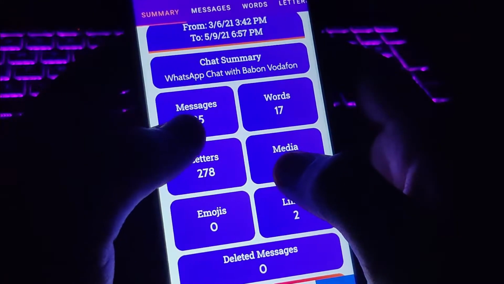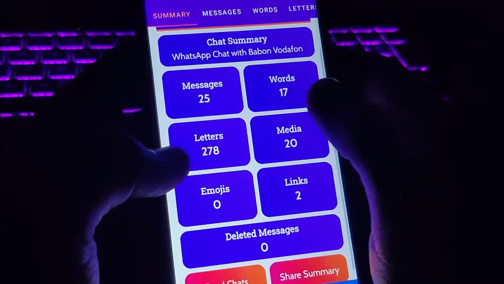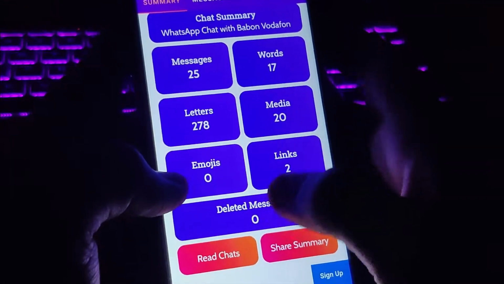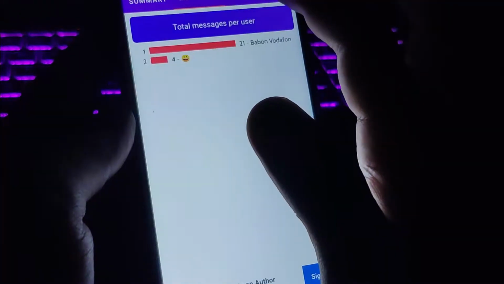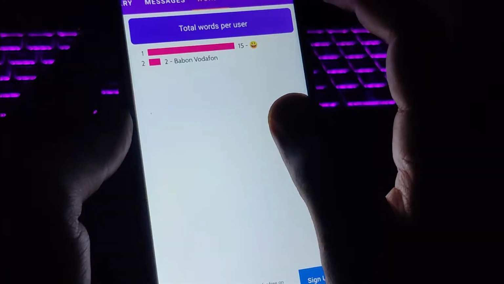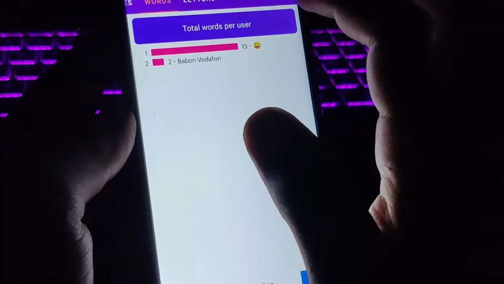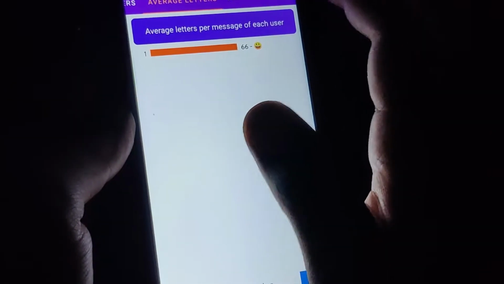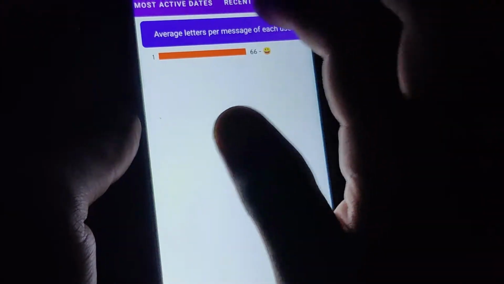So you have sent a total of 25 messages, 17 words, 20 medias, 0 emojis, and 2 links. From here you can see the contact, the words, and the average letters. If you want to see which emoji you have used most, here are another 2 options, first message and last message. If you want to see quickly which was your first message to that person, you can very easily check it from this app.